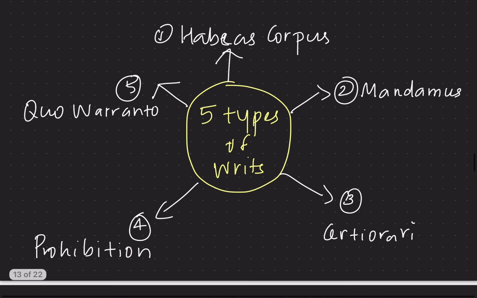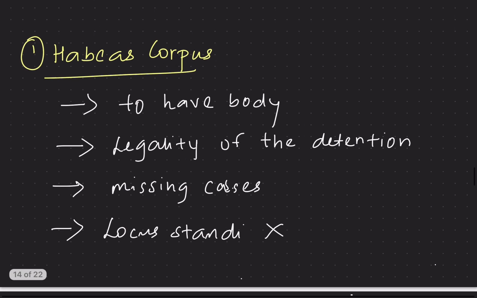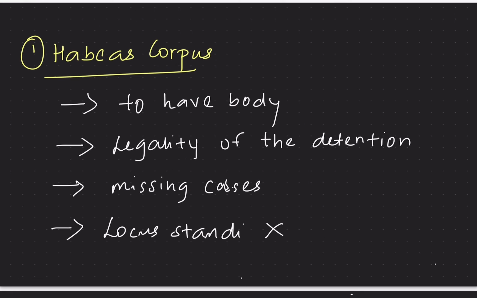So what are the types of writs we have then? We have 5 types of writs. The first is habeas corpus, second is mandamus, third is certiorari, fourth is prohibition, and the fifth writ is quo warranto. What is the meaning of each writ? That is to be studied now. The first writ we have is habeas corpus.